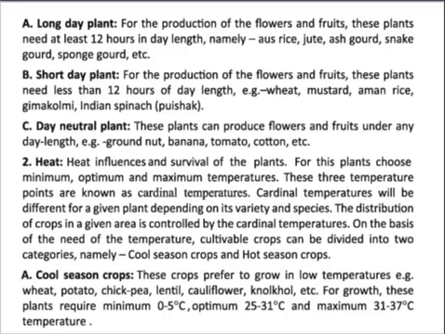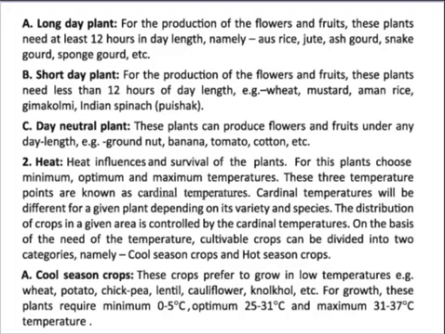On the basis of the need for temperature, cultivated crops can be divided into two categories, namely cold season crops and hot season crops. According to the heat, we can divide the crops. One is cold season crops, another is hot season crops. Cold season crops prefer to grow in low temperature. Examples: wheat, potato, chickpea, lentil, cauliflower, knolkhol, etc. For growth, these plants require a minimum of 0 to 5 degrees Celsius, an optimum of 25 to 31 degrees Celsius, and a maximum of 31 to 37 degrees Celsius.